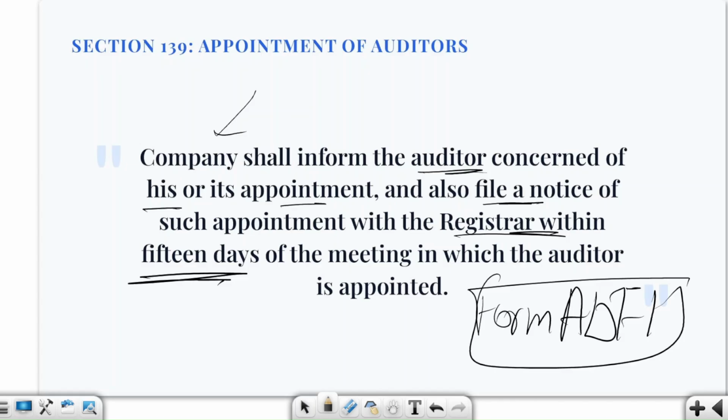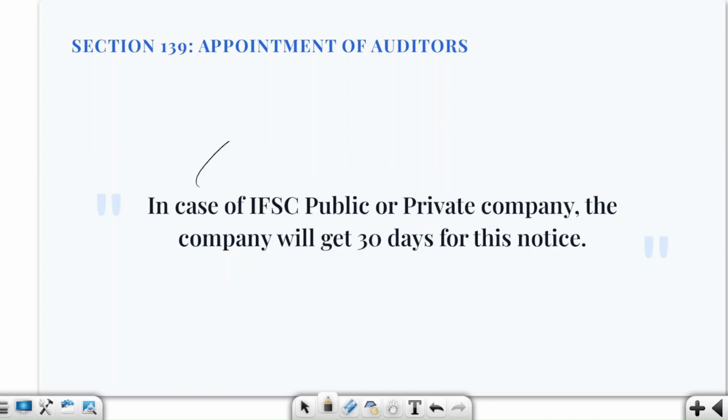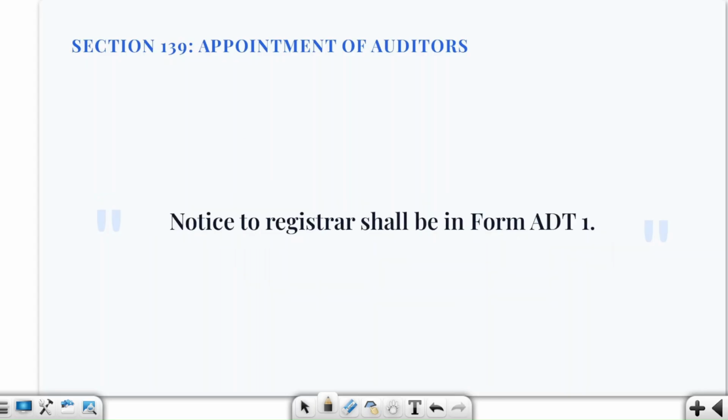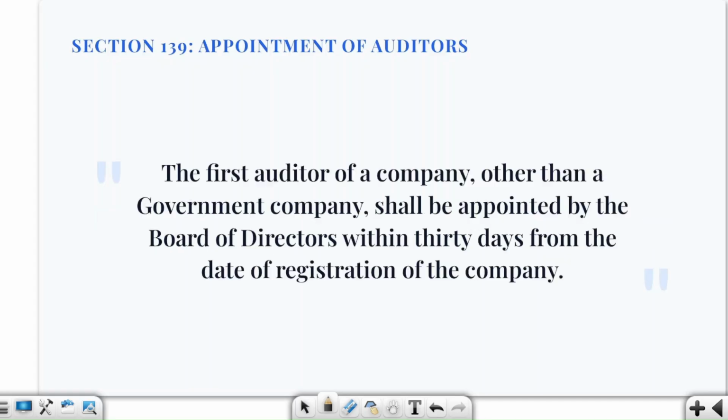The 15-day period is modified to 30 days. Okay, because of IFSC. So for IFSC, this is somewhat different. It is for 30 days. Okay. Now next to, in case of IFSC, public or private company, you will get 30 days for this notice. And now they are talking about notice to registrar shall be in the form ADT1, as I told you.